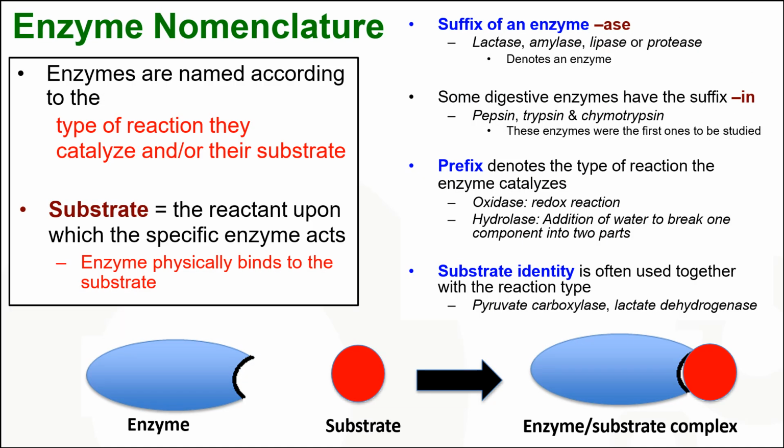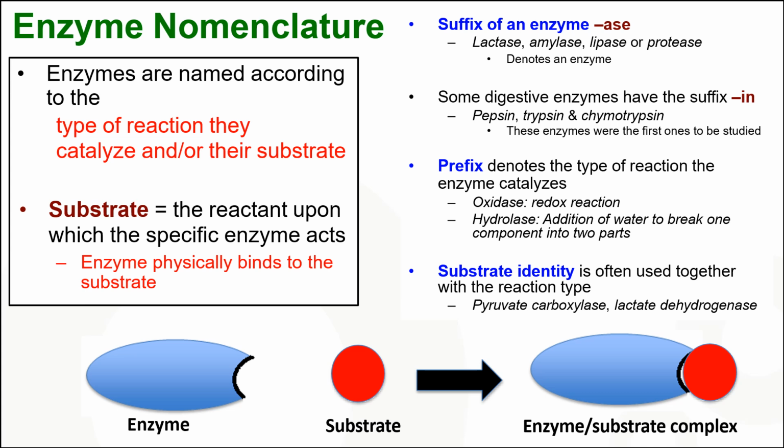Next one is enzyme nomenclature. Enzymes are named according to the type of reaction they participate in or catalyze, or it depends on the substrate on which they act. The suffix -ase is added, for example lactase, amylase, lipase, or protease, which denotes an enzyme. Some digestive enzymes have the suffix -in, for example pepsin, trypsin, and chymotrypsin. These enzymes were the first ones to be studied.